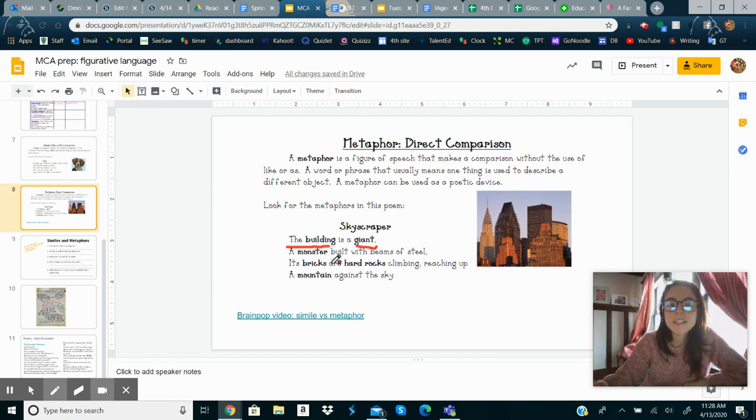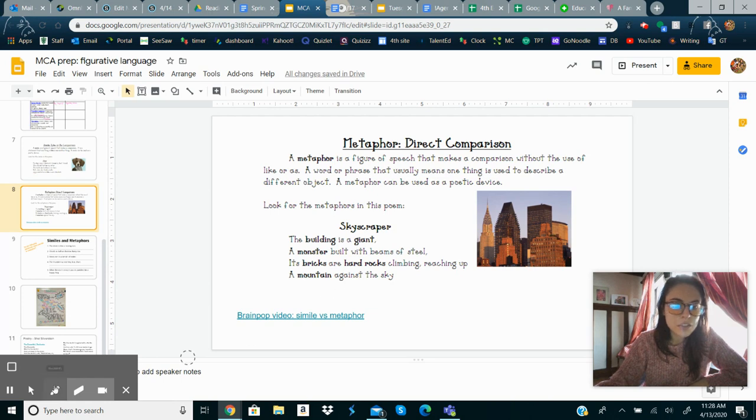Something that I tell a lot of my students is when I create a metaphor, I usually think something is something. We're not using the words like or as, but we can use the word is or are, things like that. So the building is a giant. So it is something, okay? So let's try the next sentence.